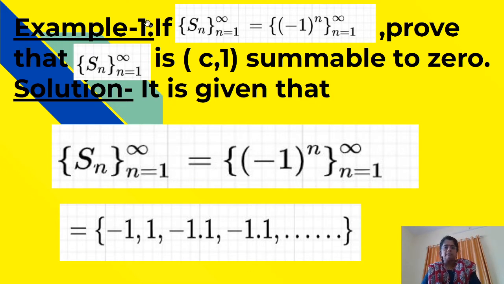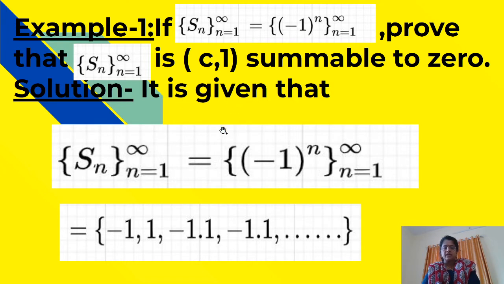See the first example. If S_n, n from 1 to infinity, is equal to (-1)^n, prove that S_n is C1 summable to 0. Now see the solution of example 1.